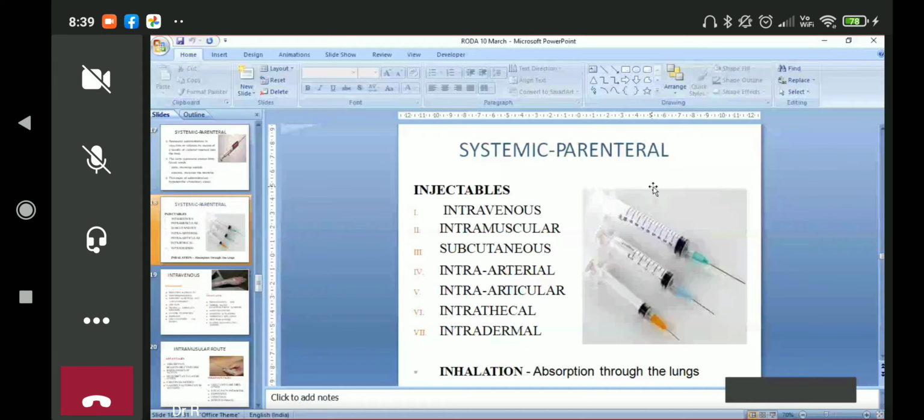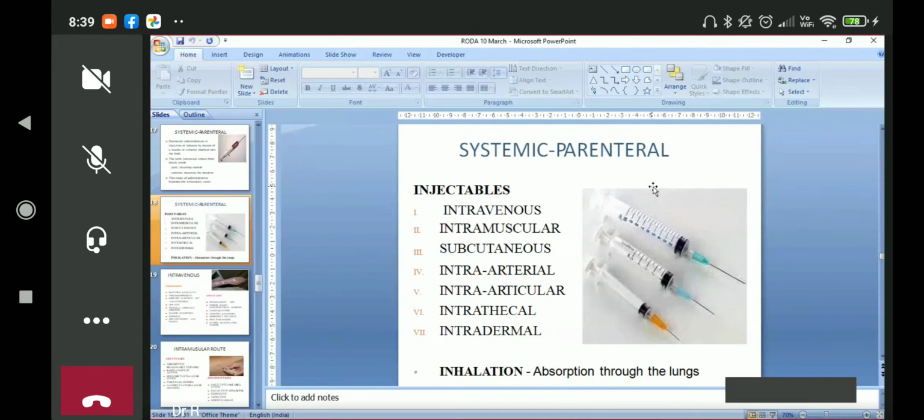And intradermal means within the dermis. So not the subcutaneous, but between the epidermis and the dermal part of the skin. So the difference is 1:10. Here we give some of the vaccines by this route. The smallpox vaccine we used to give by this route, and of course, even BCG is given by this route.